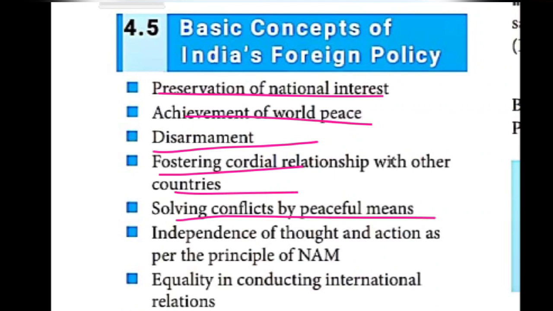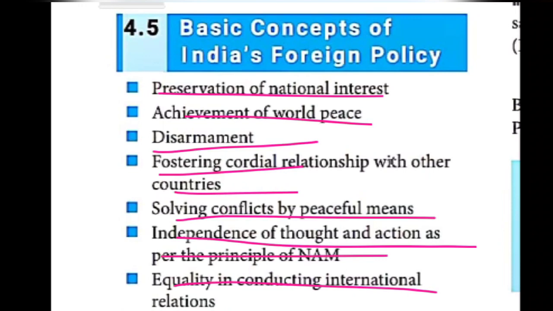The next one, independence of thought. Independently, we can think and act as per the principle of NAM, the non-alignment movement. So India can think independently and take decisions independently. That is one of the concepts of India's foreign policy. The next, what is given is equality in conducting international relations.